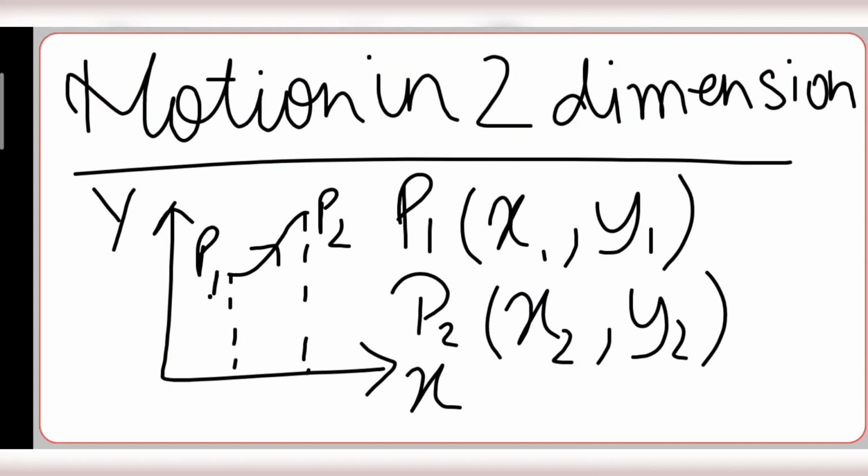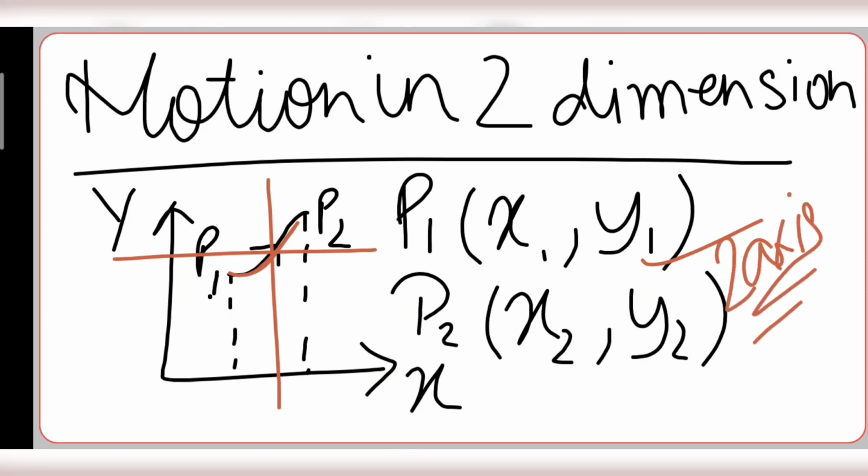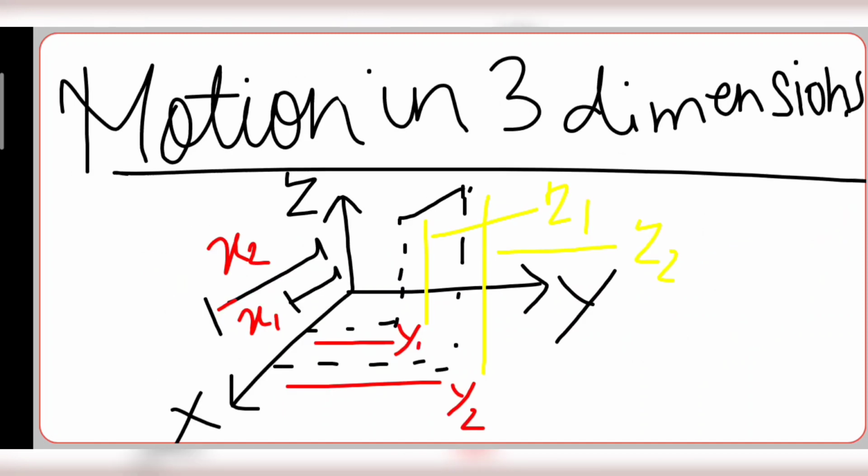Motion in two dimensions: when I throw a ball, you will see it covers both x and y. So here there is an involvement of two axes. Now, motion in three dimensions: here we have three dimensions, three axes.